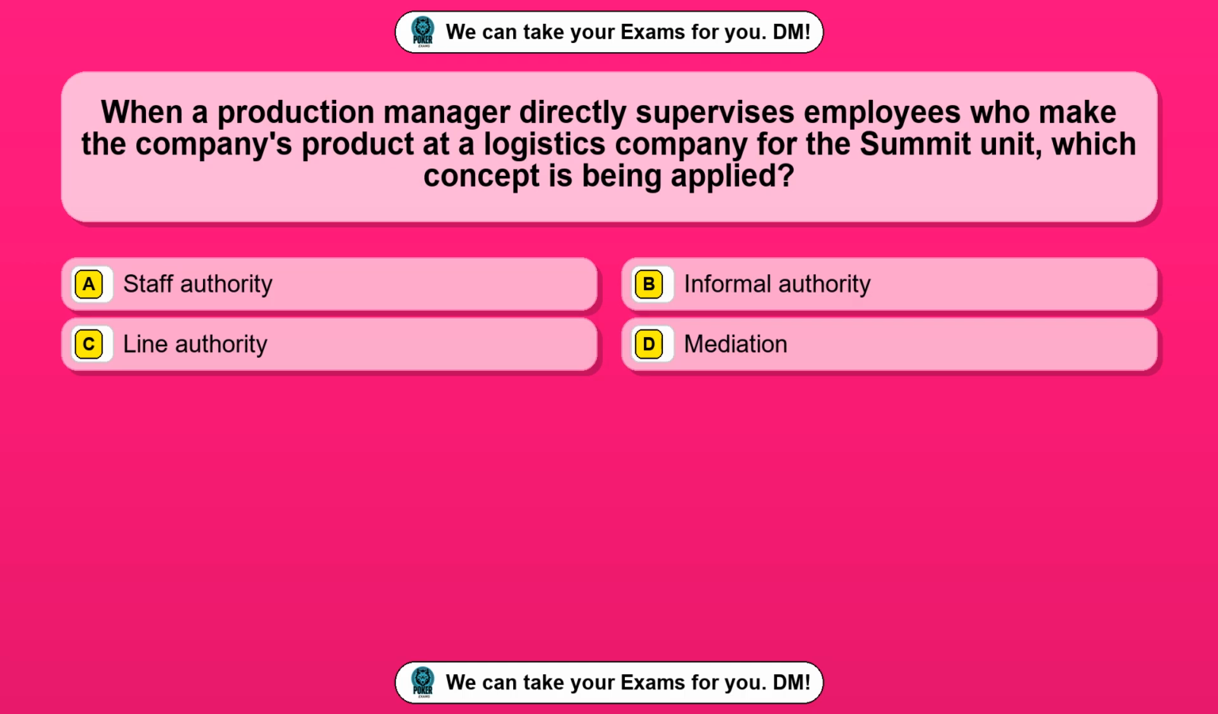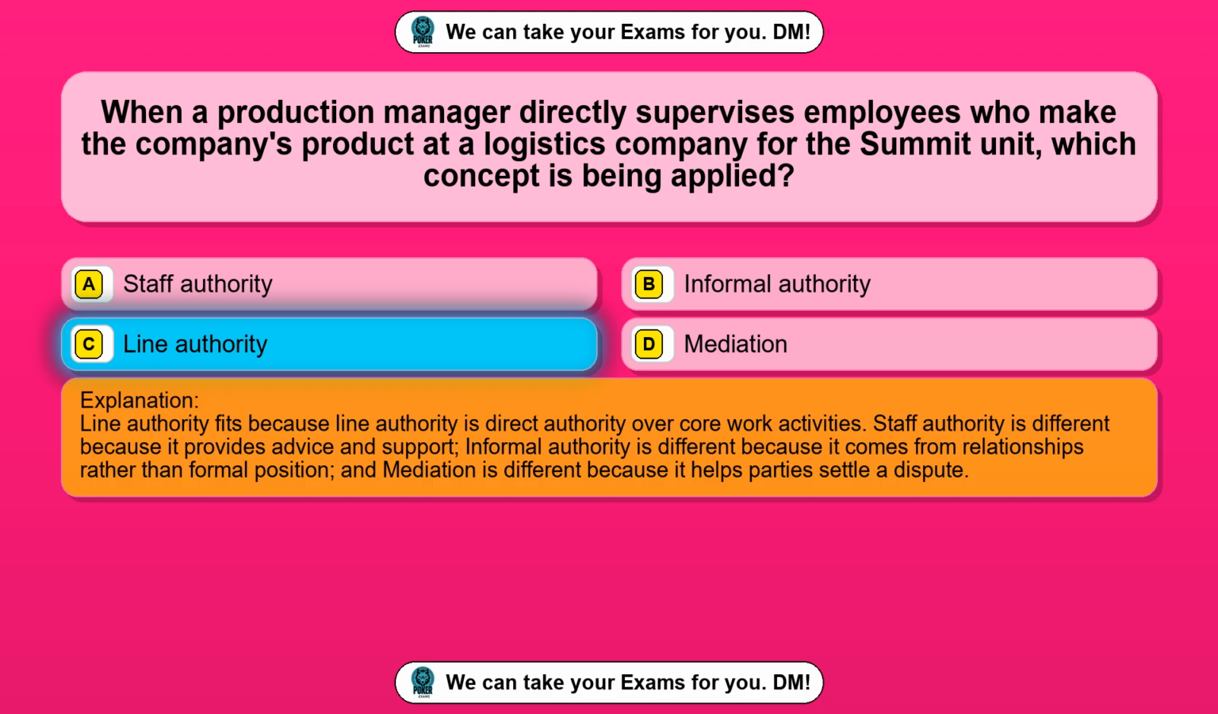Question 100. When a production manager directly supervises employees who make the company's product at a logistics company for the summit unit, which concept is being applied? Option A, staff authority. Option B, informal authority. Option C, line authority. Option D, mediation. The correct answer is option C, line authority.